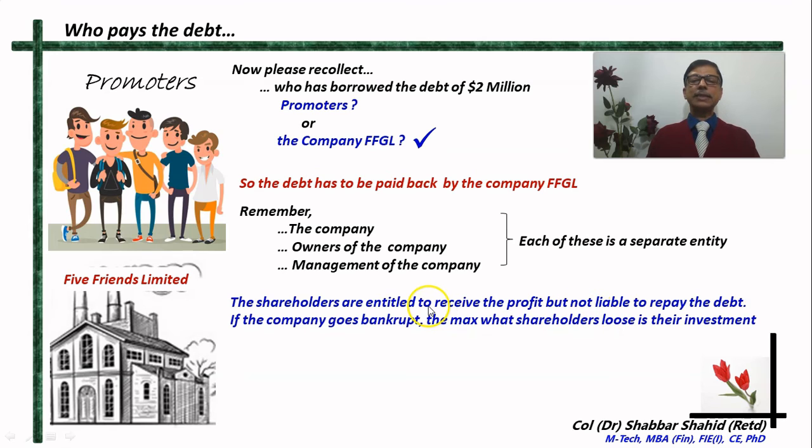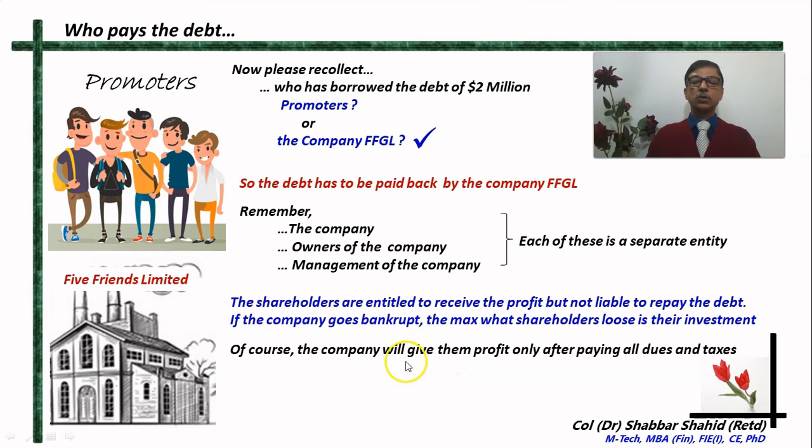But the shareholders, including the promoters, are not liable to repay the debt. This $2 million which has been borrowed from the bank, the shareholders are not liable to return that debt. Shareholders means, again I repeat, the promoters as well as the public who are holding the shares. So these people are not responsible to repay the debt. Who is responsible? It is the company which is responsible to repay the debt. The company will earn profit. Out of that profit, the company will pay the interest on the debt or return the debt. And then the balance profit which remains belongs to the shareholders.